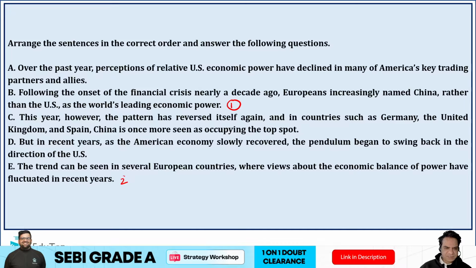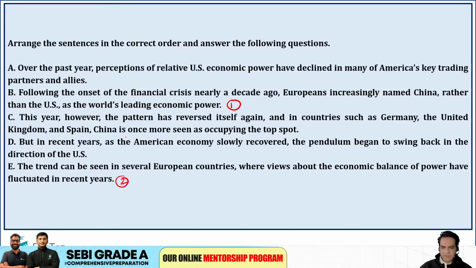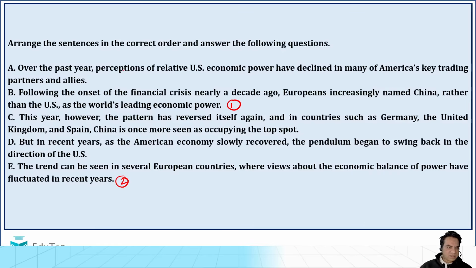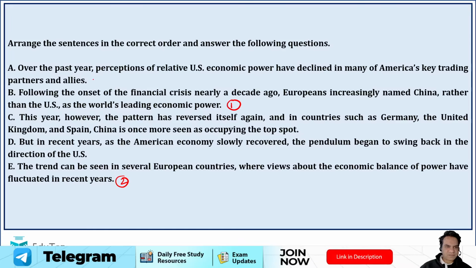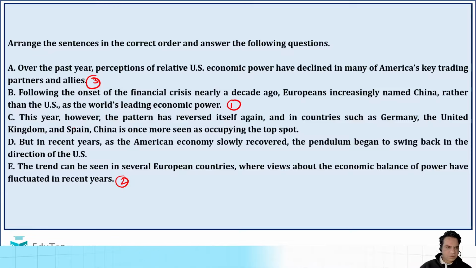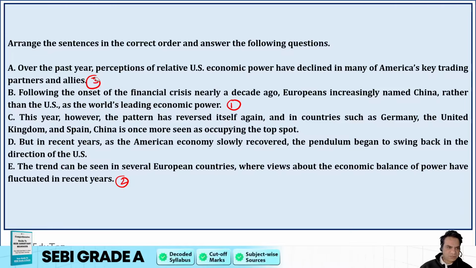The trend can be seen in several European countries where views about economic balance of power have fluctuated in the recent years. Now, over the past year, perceptions of relative US economic power have declined in many of America's key trading partners and allies. But no, I think it should not be three. This should be option D should be third.